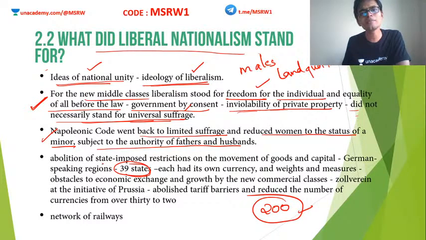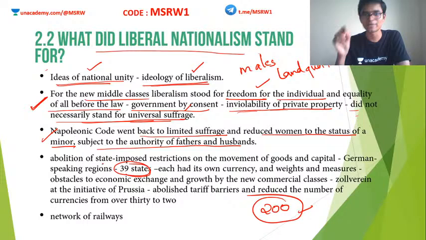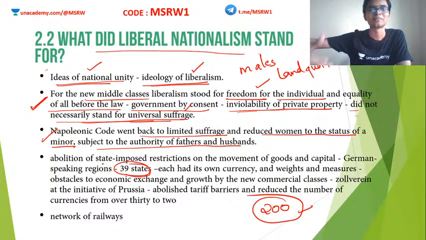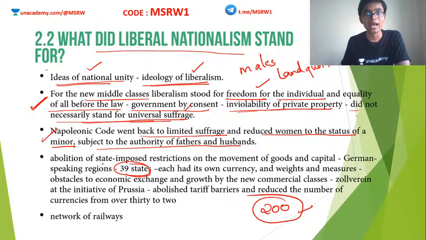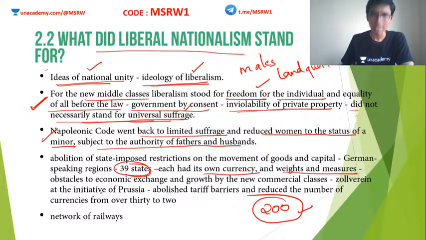So what is the problem? The problem is that trade became hampered. If a person has to conduct trade in these areas, then while moving from one principality to another, he has to pay a tax. Then moving to the next one, he will have to pay a tax again. Clear? So trade was hampered and the economy of all these 39 states began to go down. Each had its own currency, its own weights and measures. All this became an obstacle to economic exchange and the growth of a new commercial class.